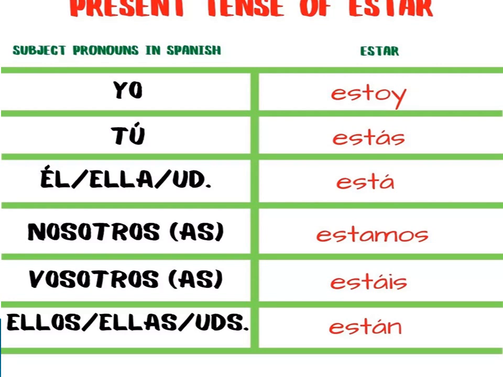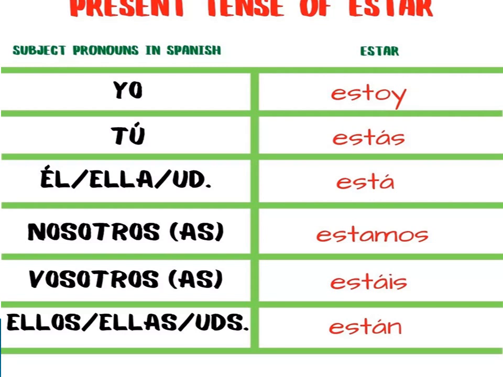Nosotros is we. Vosotros is you all. Ellos is for male, they. Ellas specifically is for female, and ustedes is for they, but in order to give respect to elders, you can use that word. So whenever I am going to use the word yo, then I have to use estoy.